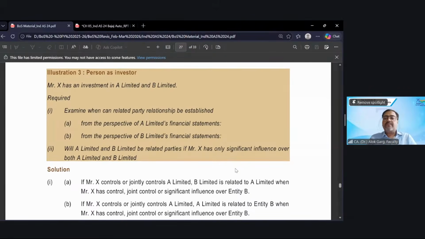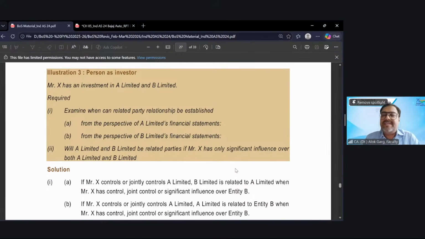Second, will A Limited and B Limited become related parties? Now it is talking about entities, not that person. That person becomes a related party through control, joint control, significant influence or KMP. Now, will A and B become related parties if Mr. X has only significant influence over A and significant influence over B? No, sir. If an entity has significant influence on two different entities, those two different entities will not become related parties.